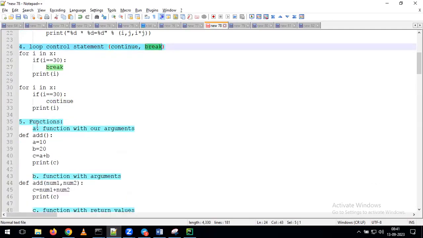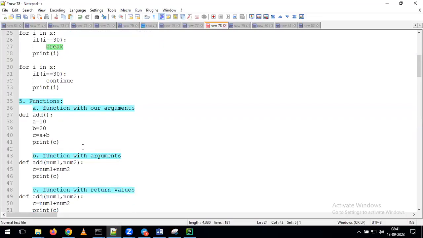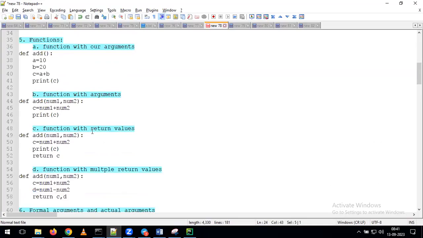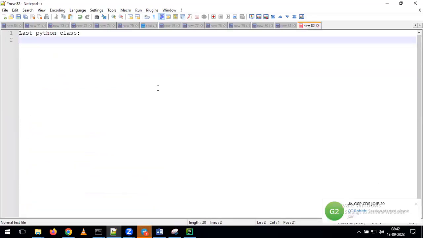Then we discussed how to create functions, and within functions, how to create functions without arguments, with arguments, with return values, and with multiple return values. All these are the topics we covered in our previous session. Now in today's session, we'll start discussing some new topics in Python.